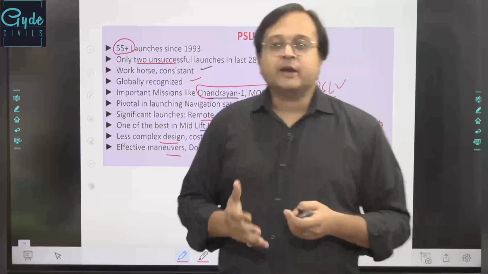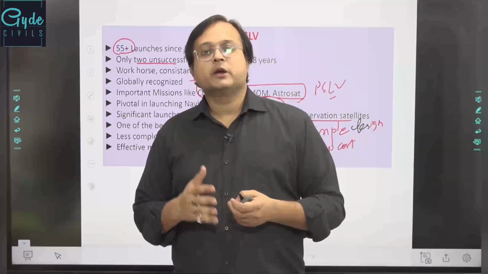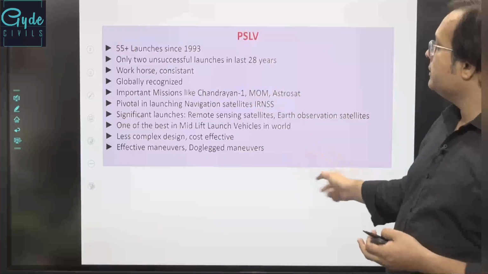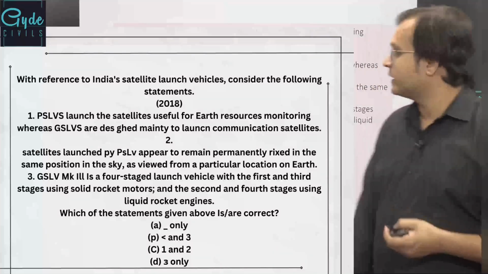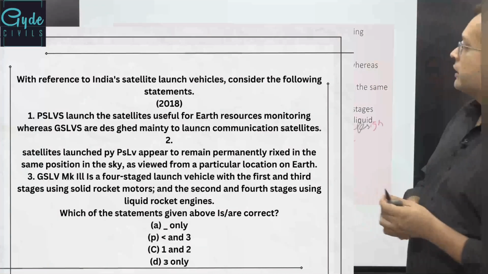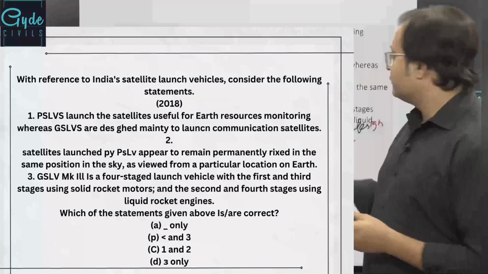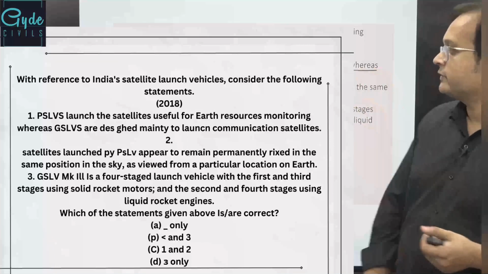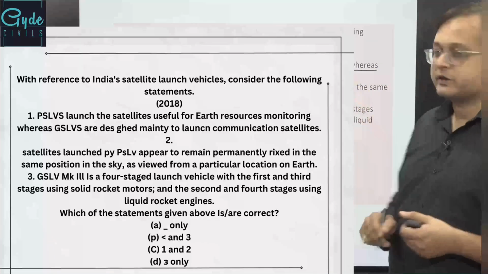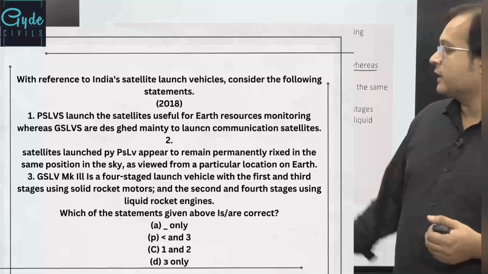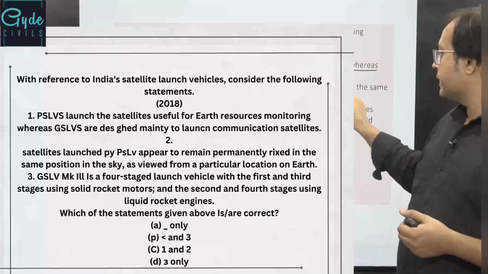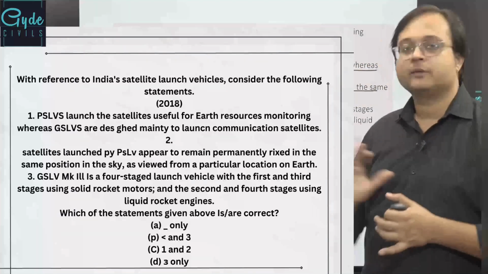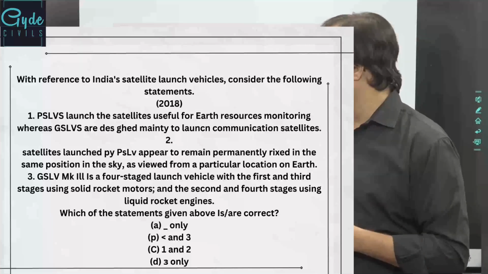So understanding the basic design of PSLV can be important. Different types of questions have been asked, for example, a PT based question, where with reference to India's satellite vehicles, consider the following statements. The first statement is about PSLV. PSLV launches satellites useful for earth resource monitoring, whereas GSLV is designed mainly to launch communication satellites. Rather, it is correct. Satellites launched by PSLV appear to remain permanently fixed in the same position. Rather, it is incorrect, because these are geostationary satellites, and PSLV does not launch geostationary satellites.